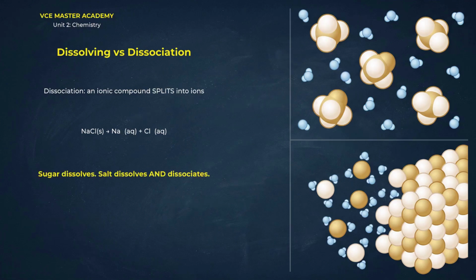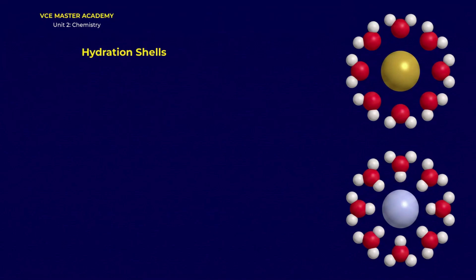Quick check. Does sugar dissociate? No. Sugar only dissolves. Salt does both. It dissolves and it dissociates. Lovely. So the ions have split apart. What happens to them next? Water surrounds them, like fans crowding around a celebrity. That crowd of water molecules has a name, a hydration shell. A shell of water wrapped around one ion.